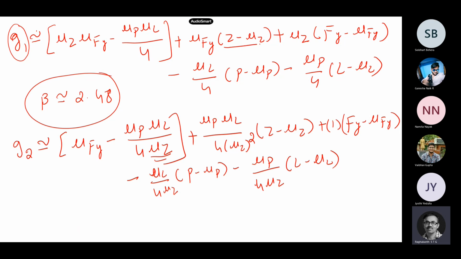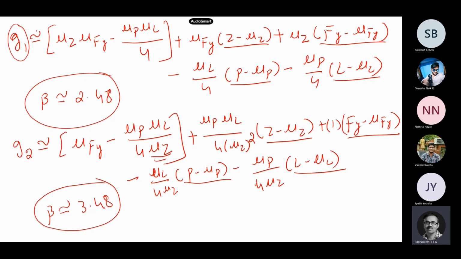Here also you can see everything is now in a linear kind of format, whether you go this way or that way. So the Taylor series advantage is that your limit state may be non-linear, but after expanding, including terms up to first order, you will get a linear functional form. Once again you calculate the reliability index. For this, it turns out to be 3.48. So this is the reliability index for this one.